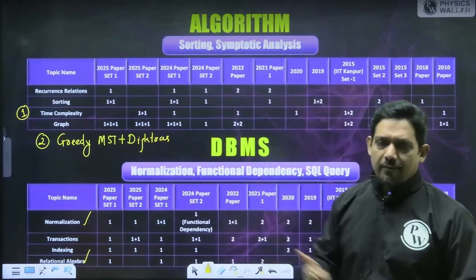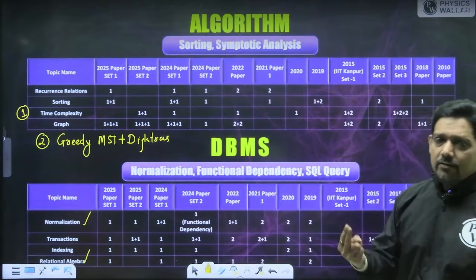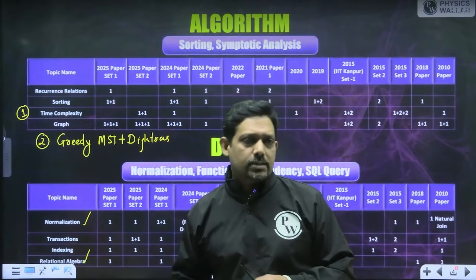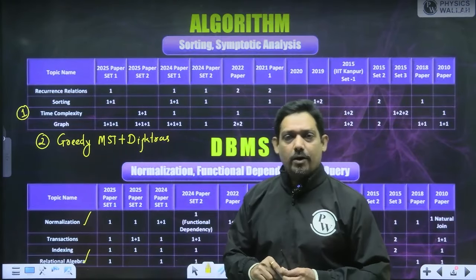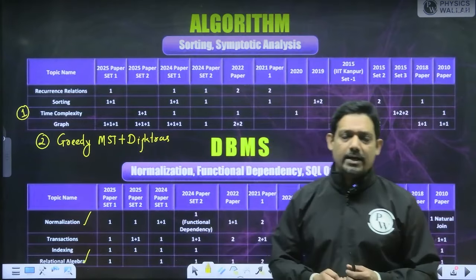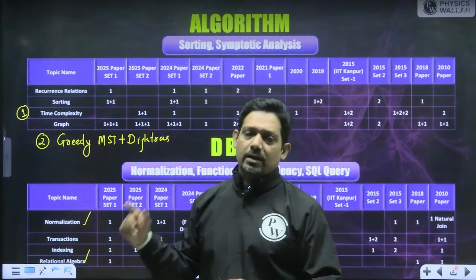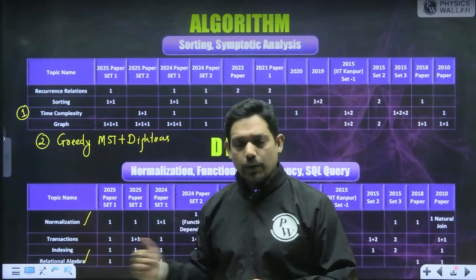So my first preference will be normalization, second will be SQL and relational algebra. Tuple calculus, if you have already done tuple calculus, go ahead and revise it, but I believe that is not the case, then stick with relational algebra and SQL.